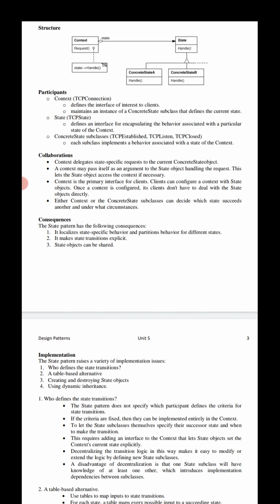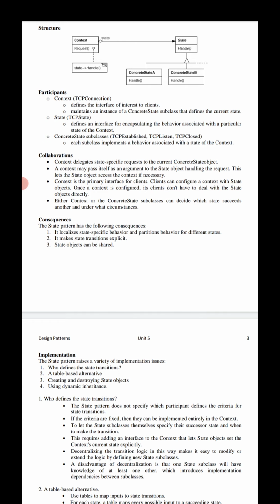Once a context is configured, its clients don't have to deal with the state objects directly. The context object is the primary interface for the clients. So the clients can configure the context object with the state objects, and once it is configured, they don't have to deal with the state objects directly.